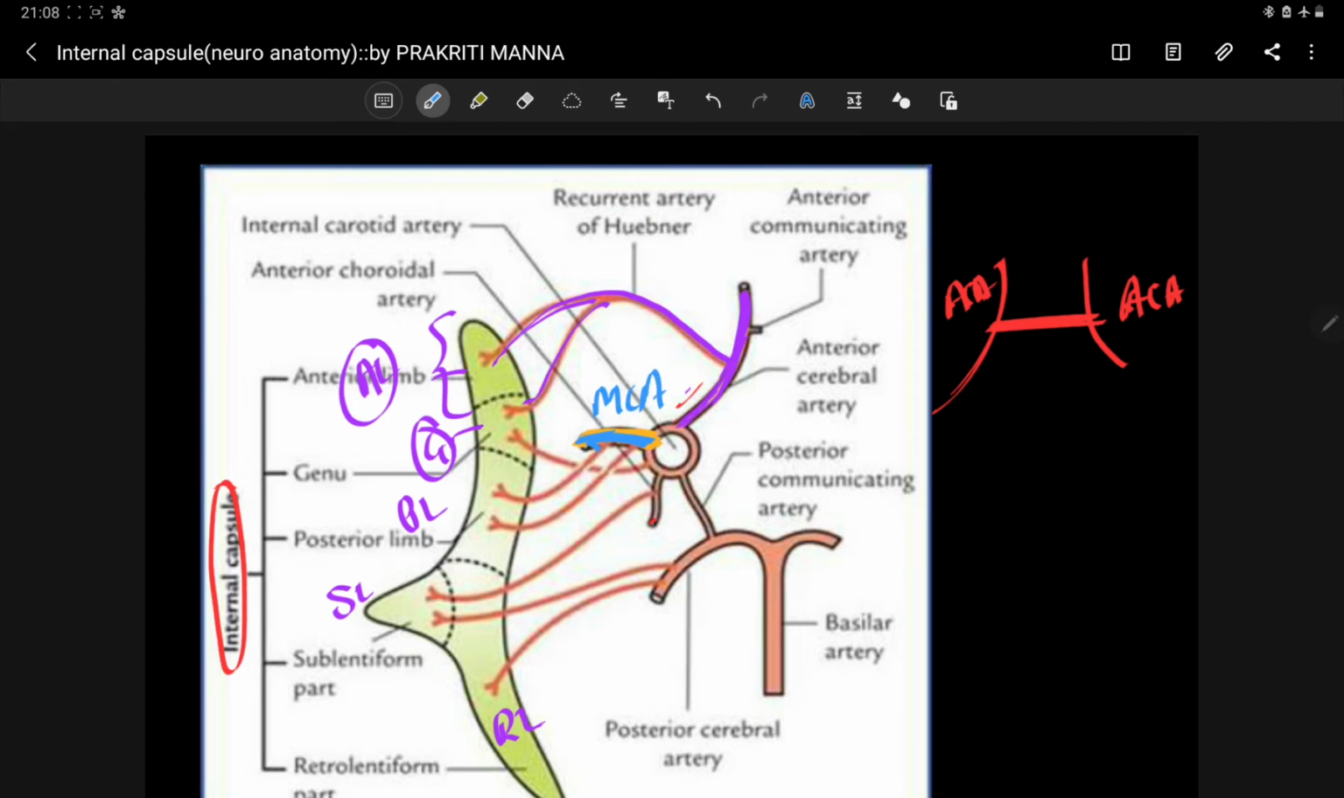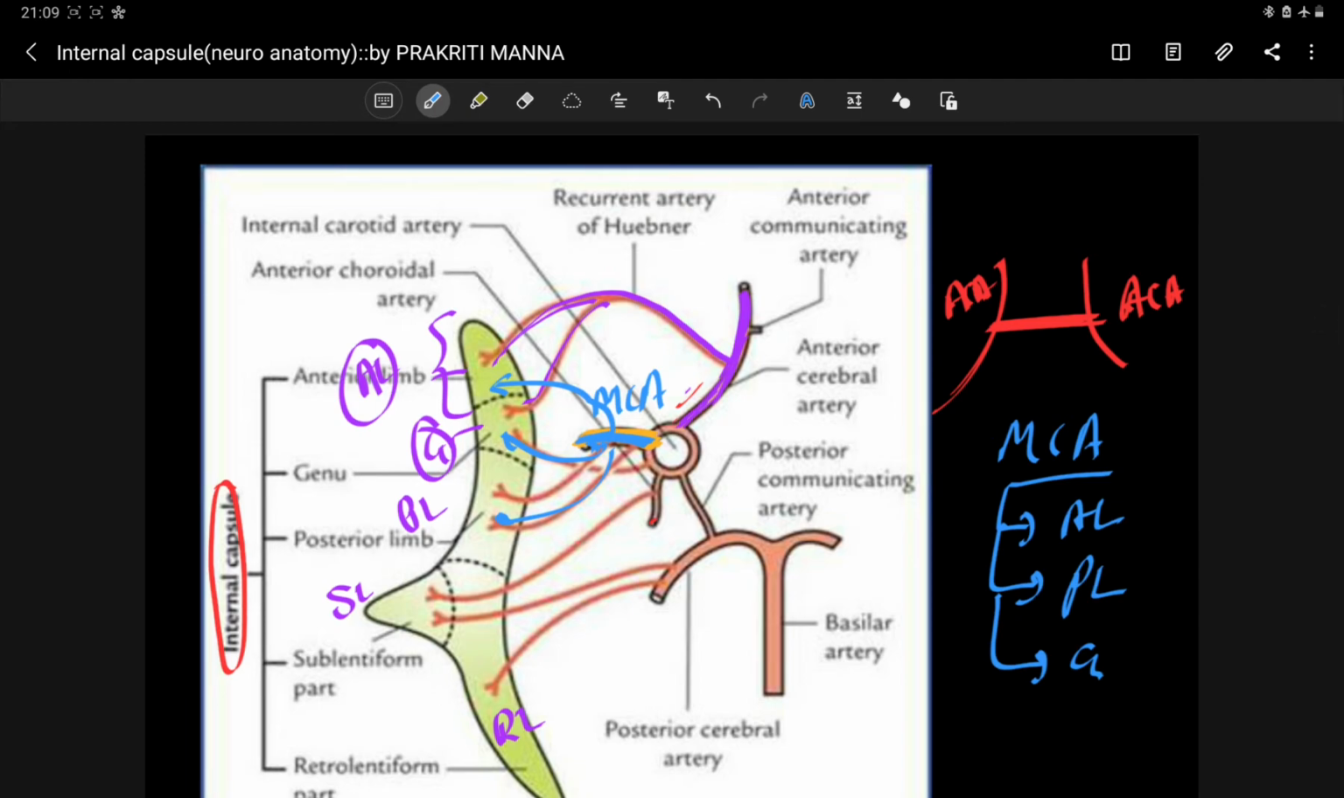Middle cerebral artery is sending three branches to the internal capsule. One to the anterior limb, next to the posterior limb, another one is the genu. So the middle cerebral artery is supplying your anterior limb, your genu, and your posterior limb. All right.